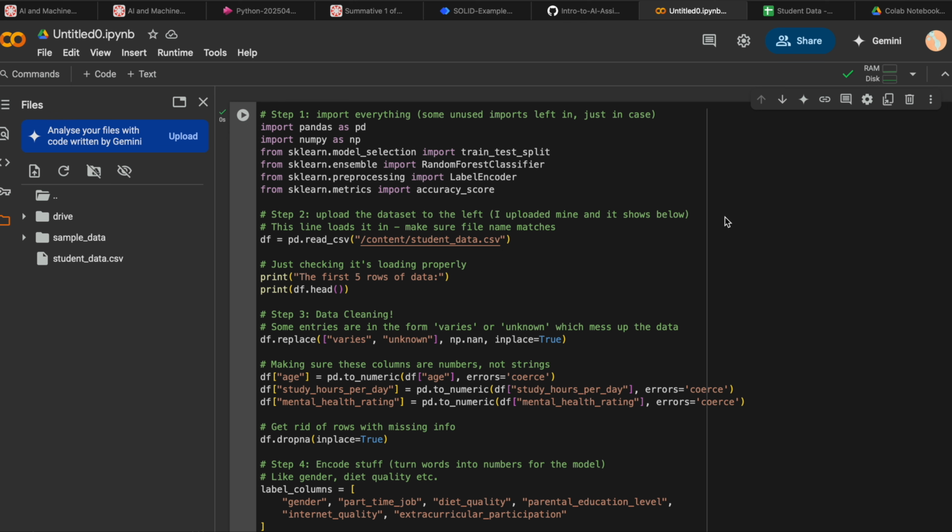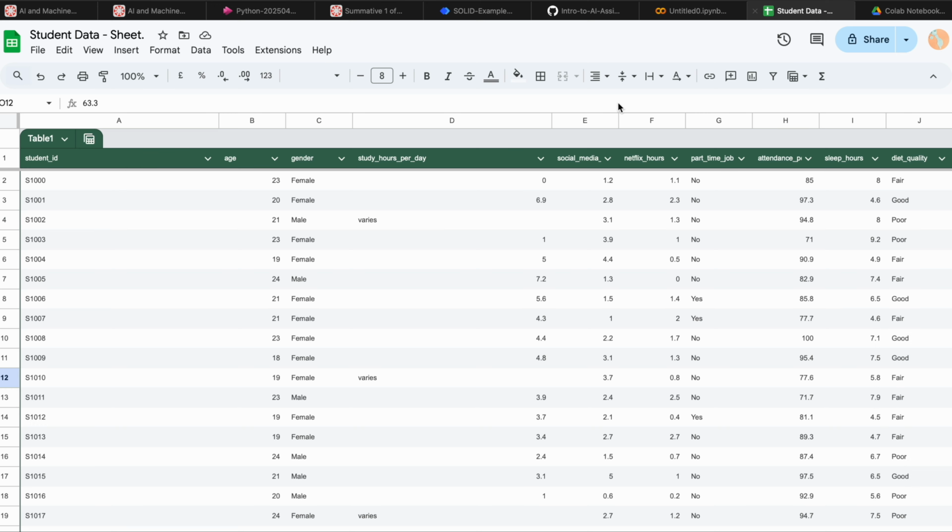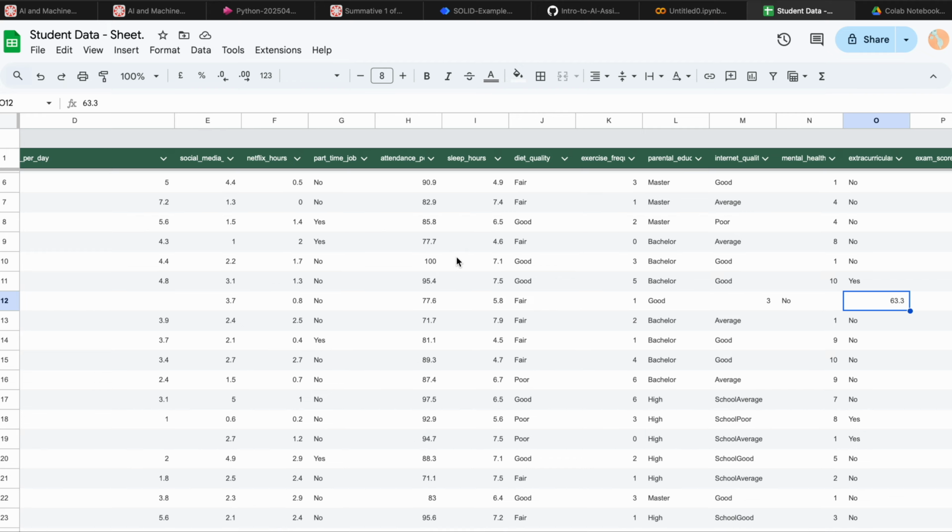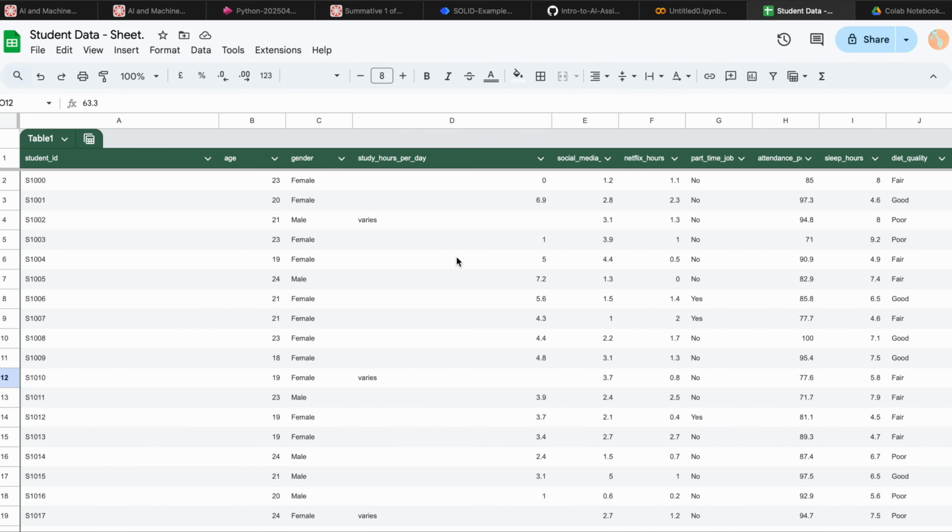First, I uploaded the dataset using Google Colab. It has details like study hours, sleep, mental health, exam scores for students. Here's a file that loads it in. I opted for Google Sheets instead of Excel, just for general usability and so it would be easy for the program to navigate to the dataset.